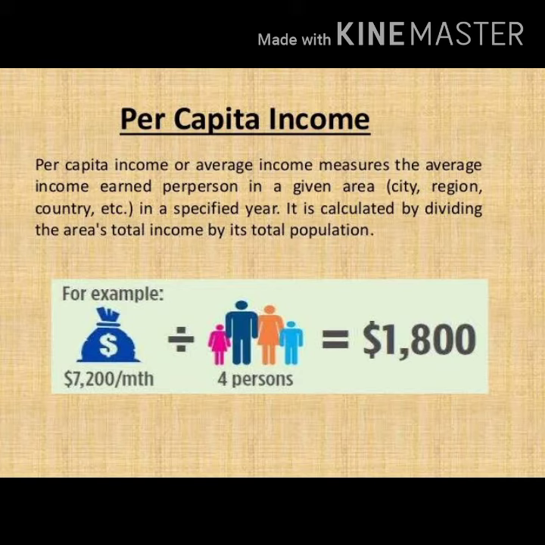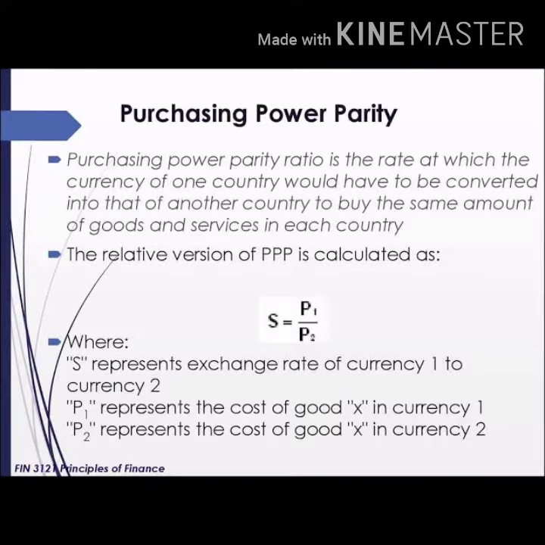Per capita income. It means the average income, calculated by dividing the country's total income by its total population. The average income is also called per capita income. Purchasing power parity. It is defined as the number of units of a country's currency required to buy the same amount of goods and services in the domestic market as $1 would buy in the US.